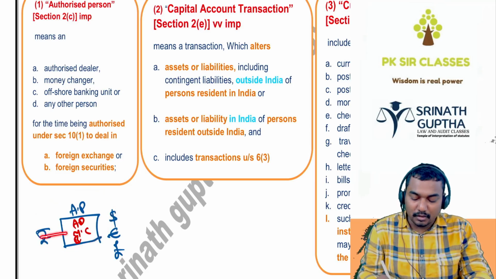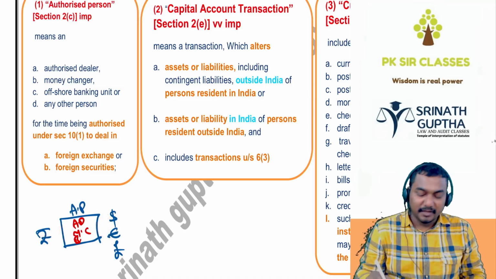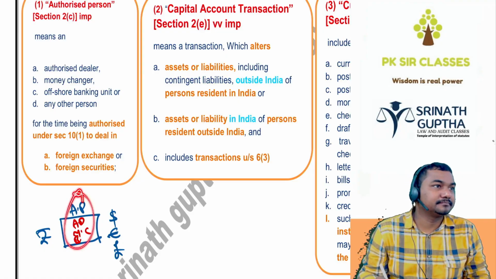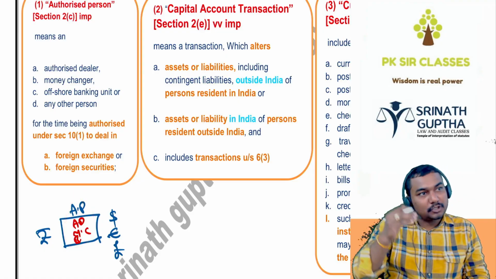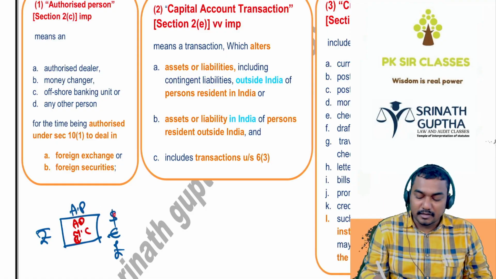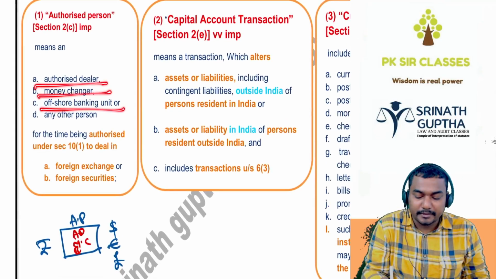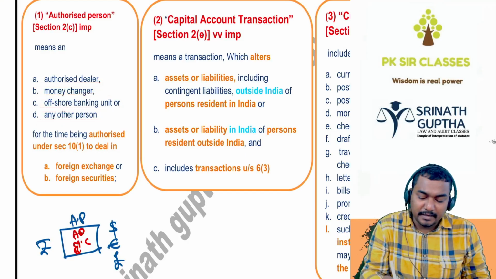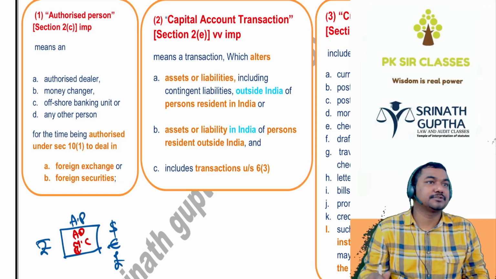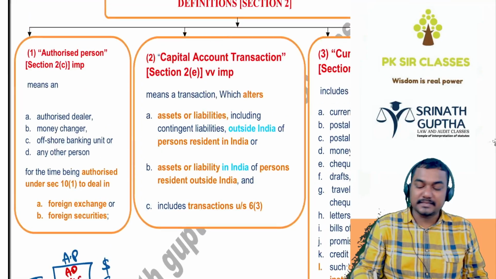We have to give the rupees to the authorized person. He will convert them into dollars, euros, pounds or some other foreign exchange. Without this person, we should not do anything in India. If you want dollars, give the rupees to him and he will give the dollars. If you have dollars, give the dollars to him and he will give the rupees. So he may be an authorized dealer, money changer, offshore banking unit, or any other person for the time being authorized under section 10 to deal in foreign security and foreign exchange. We should convert only through this person. This is called an authorized person.